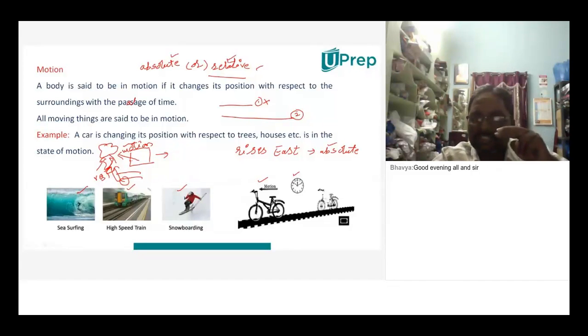Yes, sir. The tree can be in a state of rest and in a state of motion at the same time. According to one person it may be at rest, according to one more person it may be in a state of motion. So that's why you can't say perfectly whether the tree is moving or not. You can't say absolutely. It is relative. So you have to remember this.